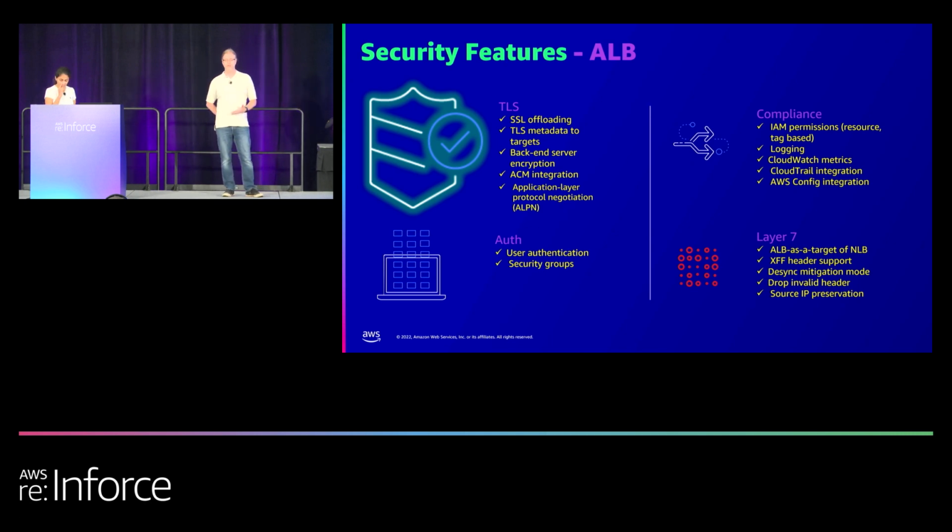And as well as it works with AWS Config. AWS Config is a great tool. It's also another managed service that we integrate with ALB and NLB, as well as Gateway Load Balancer. So if you want to find out what security groups are actually associated to your ALB, AWS Config will help you with that. If you want to find out what changes or what's different in the configurations of your ALB, you can go back to Config and look at the timeline. So it's something that's really good to look at and give you to your arsenal for security and compliance. You can even set up rule sets in Config to say, hey, this is not configured the way it's supposed to be, so please send out a notification, complain, all of that.